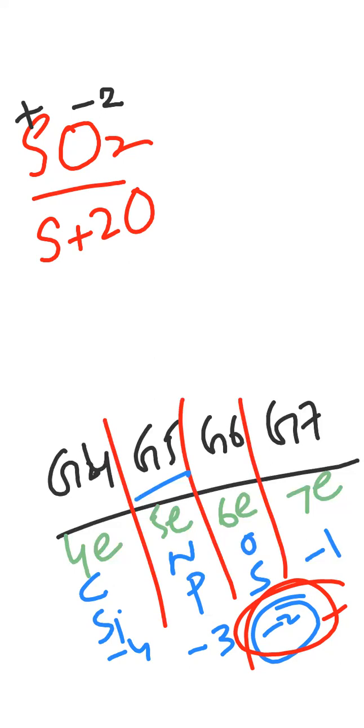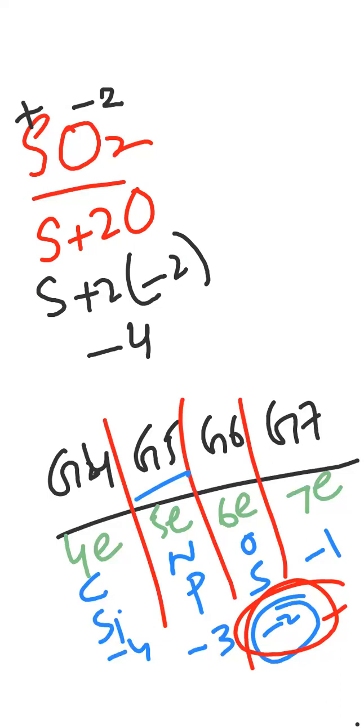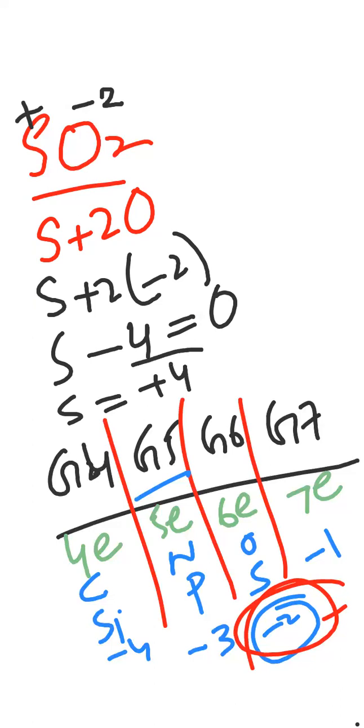We don't know about the oxidation state of sulfur. S लिखते हैं, +2. We know very well about the oxidation state of oxygen. I mean, the valency of oxygen is -2, and oxygen is still following its valency. Oxygen ने तो अपनी future prediction पूरी की है, तो वो अभी भी अपनी valency को follow कर रहे हैं. So the current state of oxygen is -2. Just put the value of the valency of oxygen here. So S plus 2 multiplied by -2 will give you -4. S - 4, make the equation equal to 0. Shift -4 toward the right side. So sulfur is equal to +4. Sulfur is equal to +4.